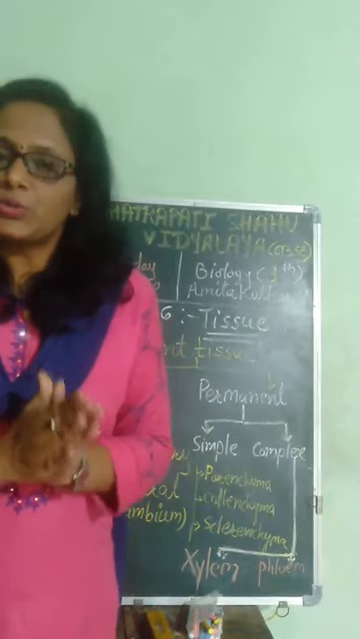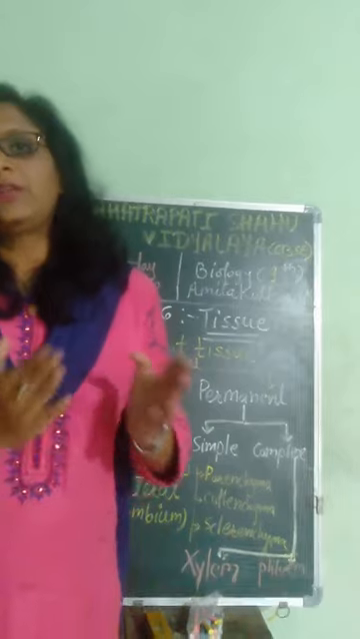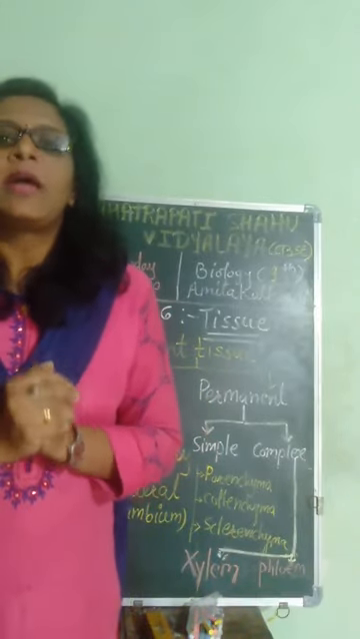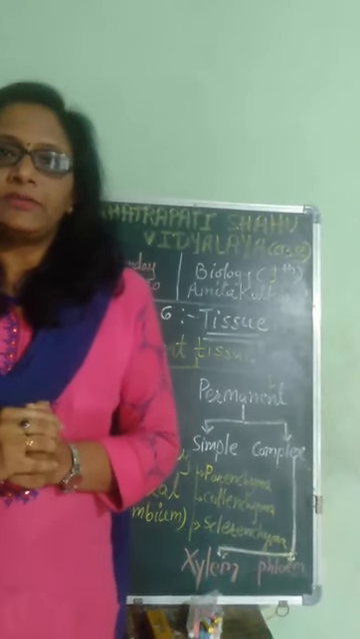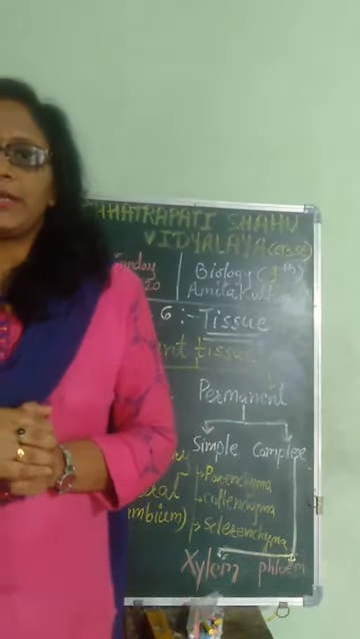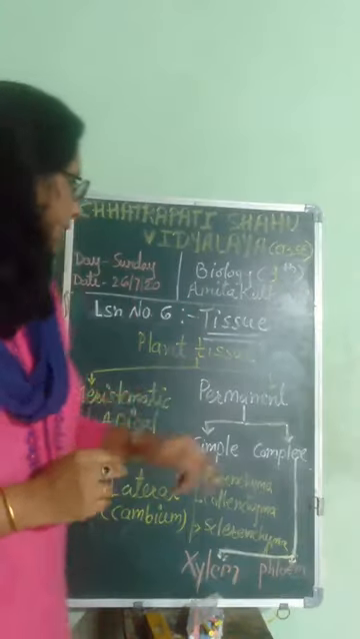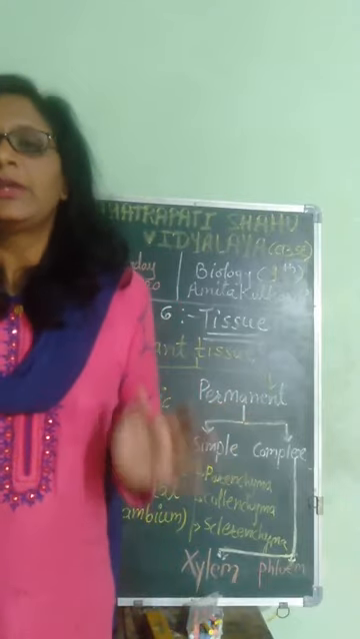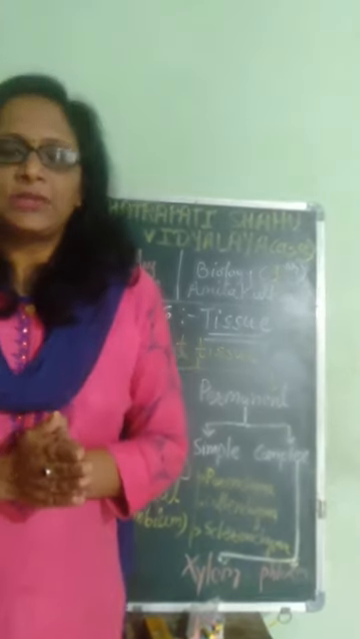When many tissues come together, they form an organ. When many organs come together, they form an organ system, and many organ systems come together and form an individual. This is how the organization goes on at the higher levels. So we are going to study the second level of organization, and that is nothing but tissues. Tissues are of various types and they are made up of cells. Yes, cell is the basic unit of life.